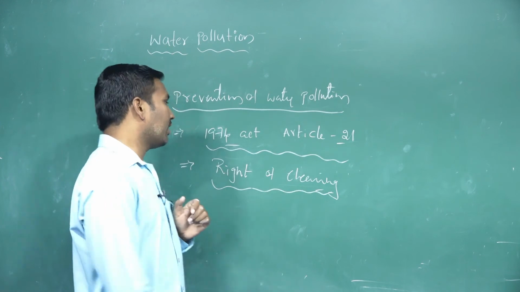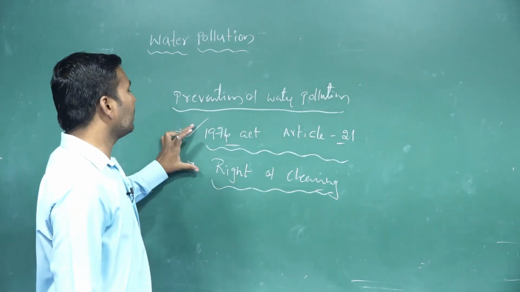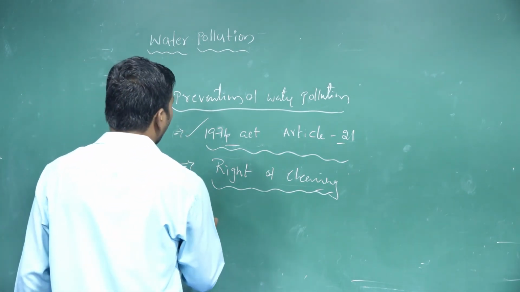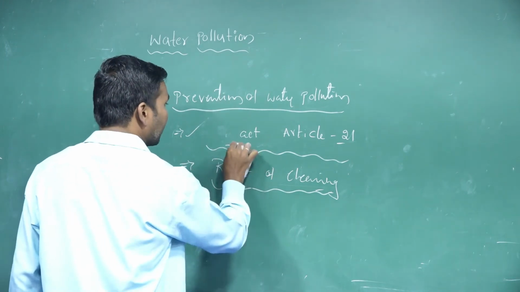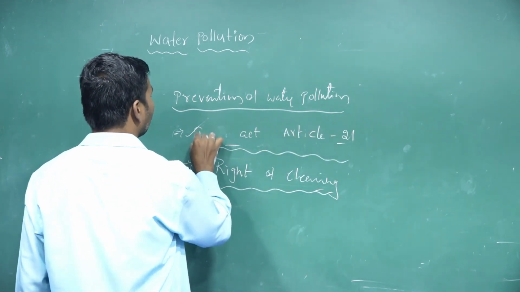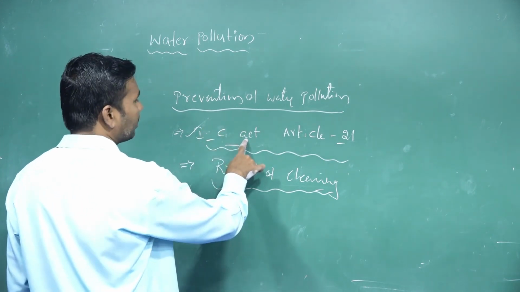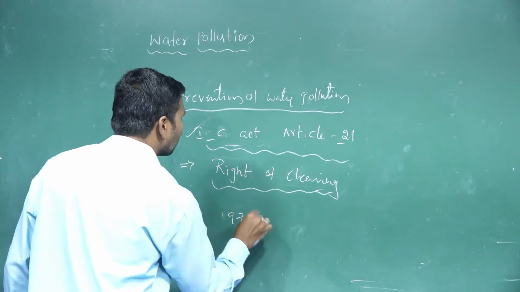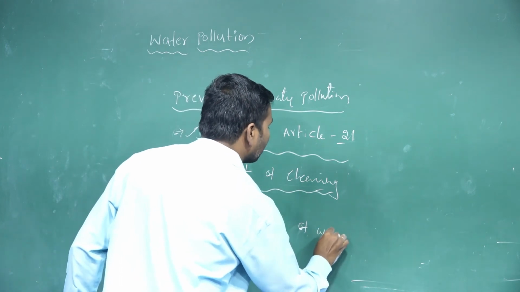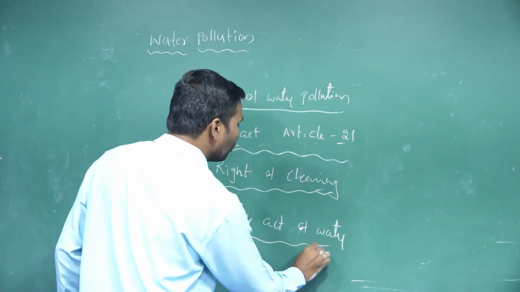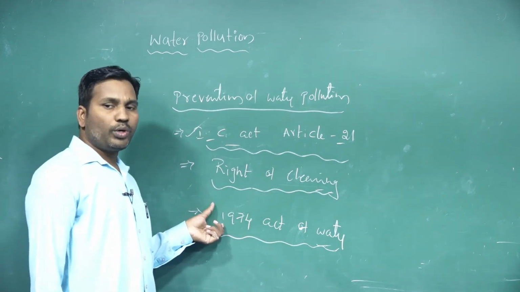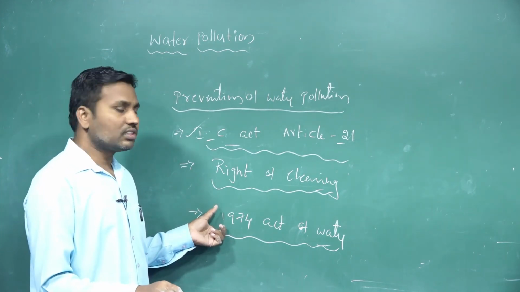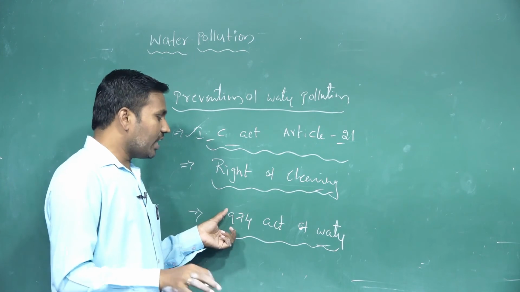According to Article 21, this Act is compulsory, so they have to implement it here. So this is one fact. And the Water Act, 1974, and Article 21 of the Indian Constitution, Article 21 is giving the right to clean water.